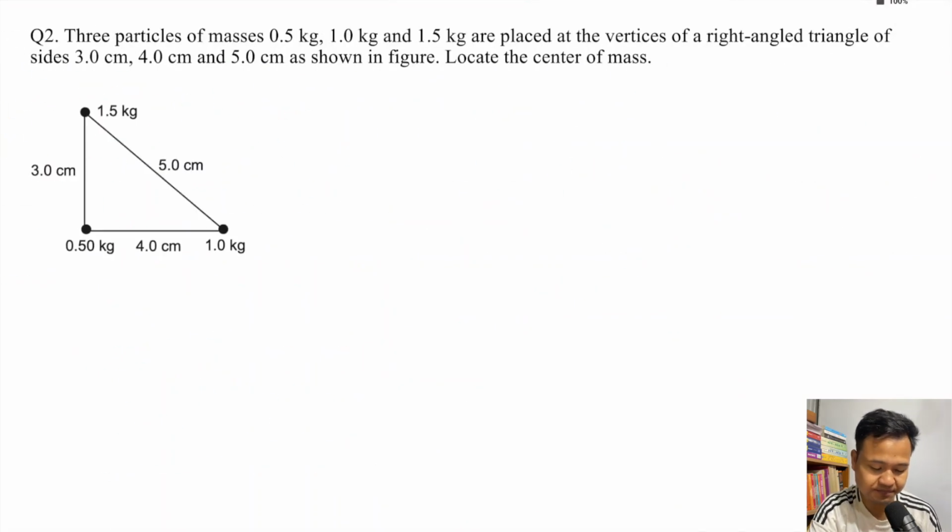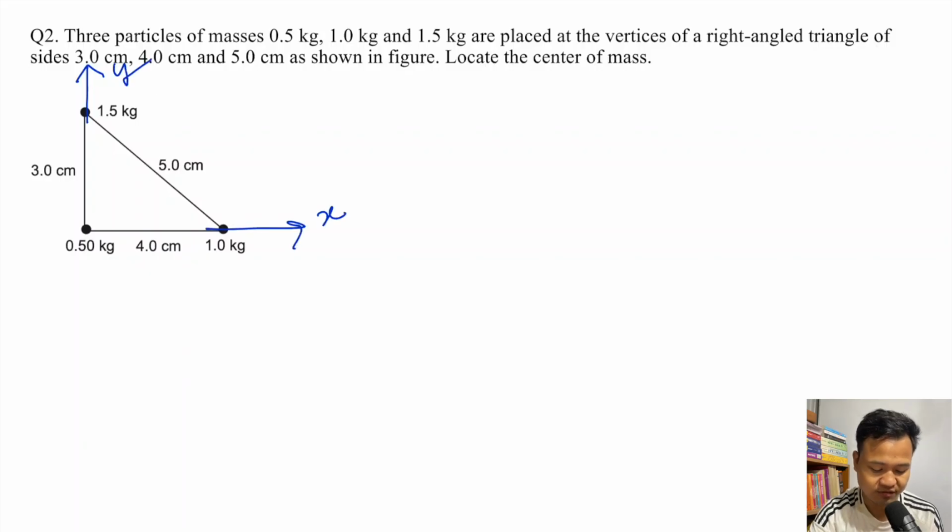Next you have 3 particles. Here 0.5 kg, 1 kg and 1.5 kg, placed at a right triangle with sides 3, 4, 5. Locate the center of mass. To apply the formula we need x1 y1 z1 and x2 y2 z2, so that means the position is important. First thing, put it in the xy plane. So this is x, and this is y.